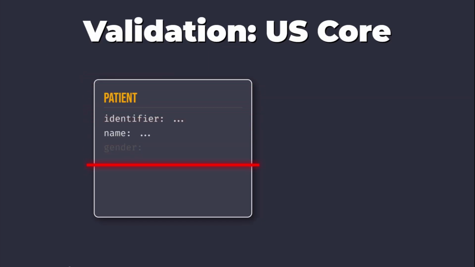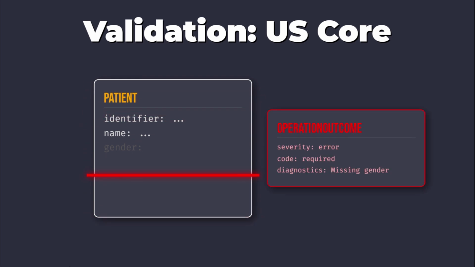Implement strict validation against FHIR profiles, such as US Core, immediately after resource creation. Missing required V2 fields like a mandatory identifier in PID3 must trigger a specific error response. This is often an application-level reject ACK message in the V2 world, or an operation outcome resource within the FHIR response bundle. Use the operation outcome resource to detail validation failures, specifying the resource path and the constraint violated. This ensures data quality before persistence and provides actionable feedback to the sending system, preventing silent data loss or corruption.